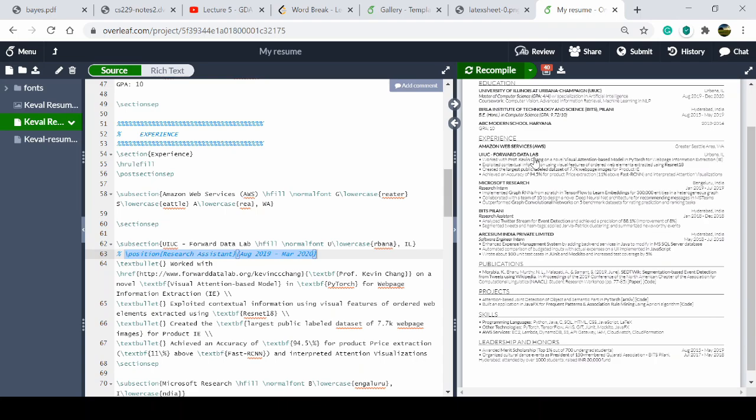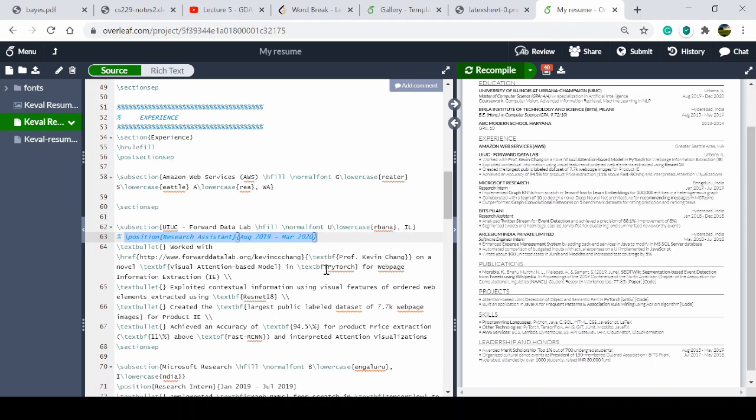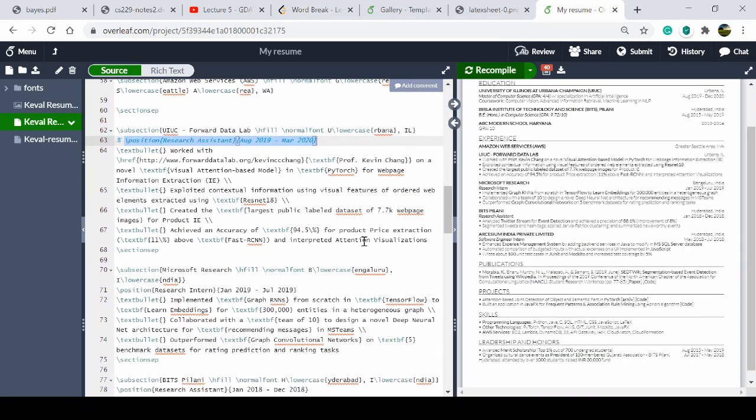Like we can see the Forward Data Lab, but we cannot see research assistant because we have commented that. In the same way we can put things in experience according to your experience.